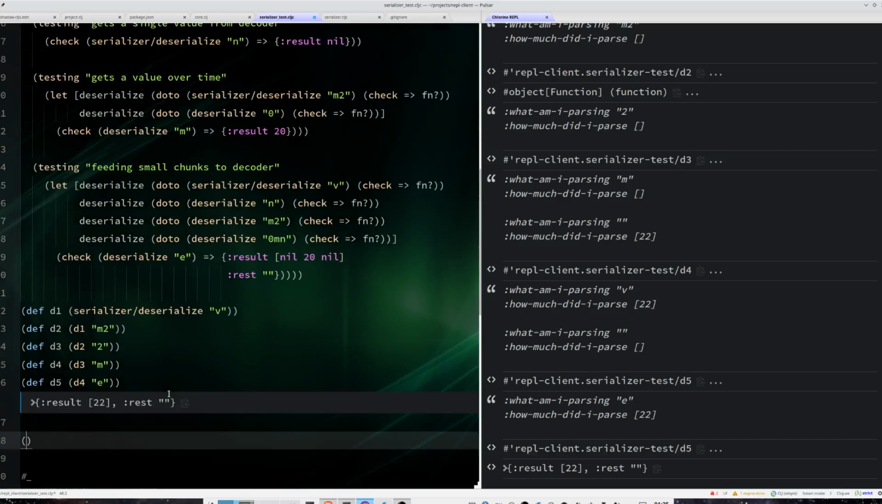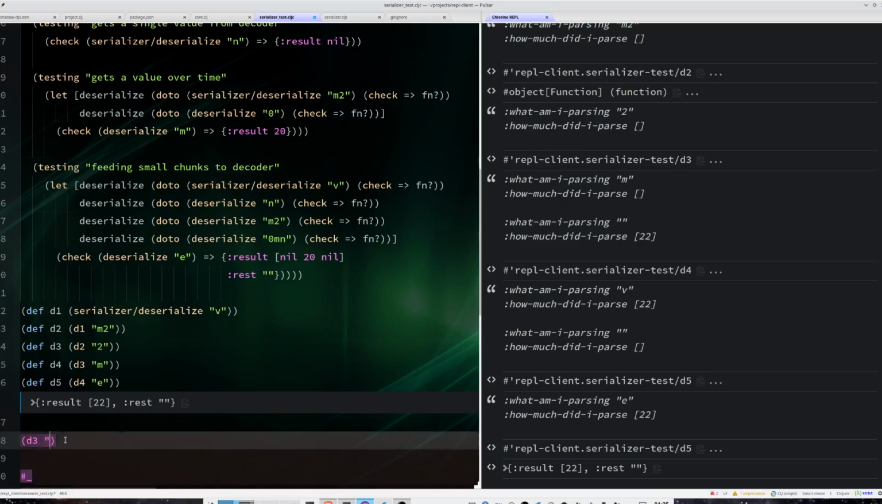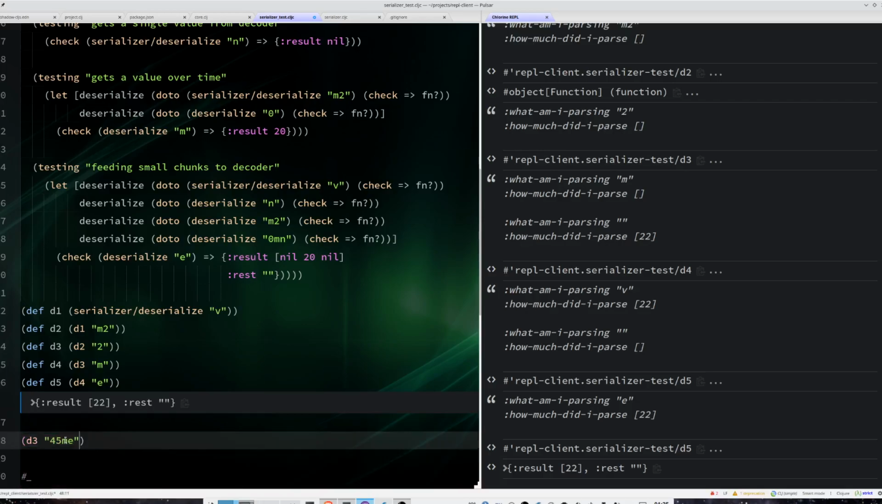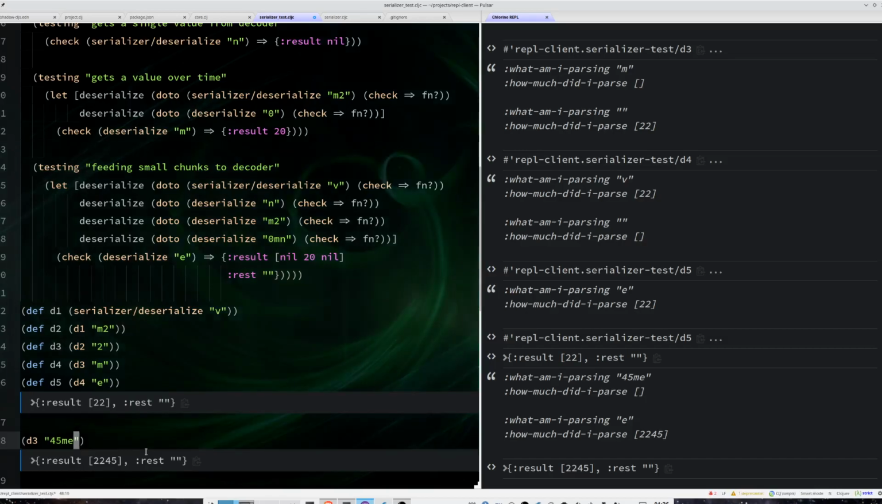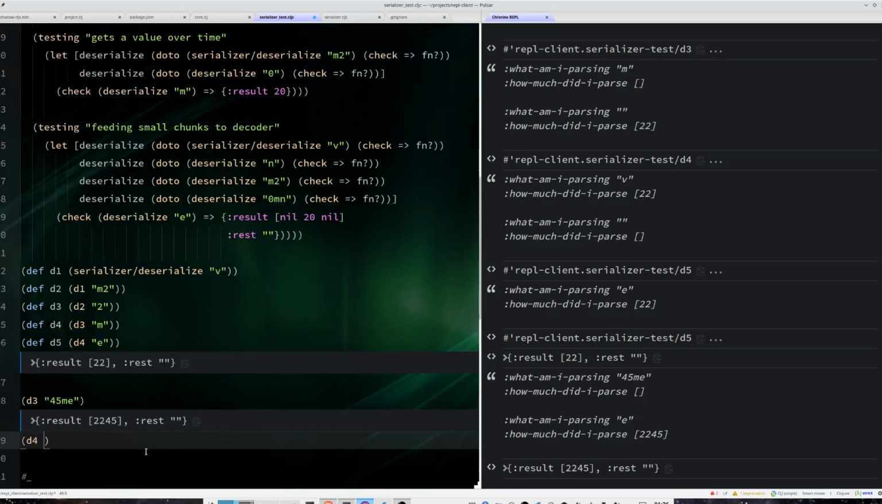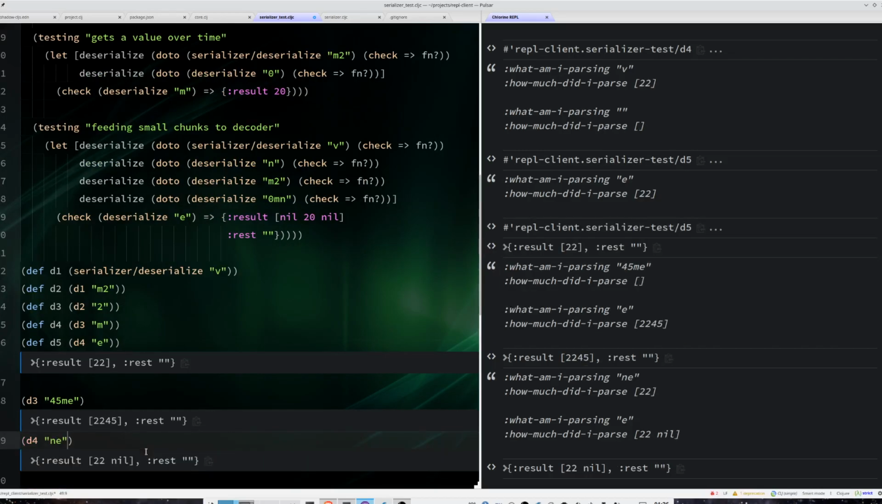let's do something interesting. Let's start the parser from this position, D3. So I want D3, but now I am going to add 5, 4, 5, M, and then the vector. And as you can see, I have 2, 2, 4, 5, and the end of the vector. Okay, let's start now from D4, and I am going to add an nio and end the vector. And now I have 22 and nio and the end of the vector.